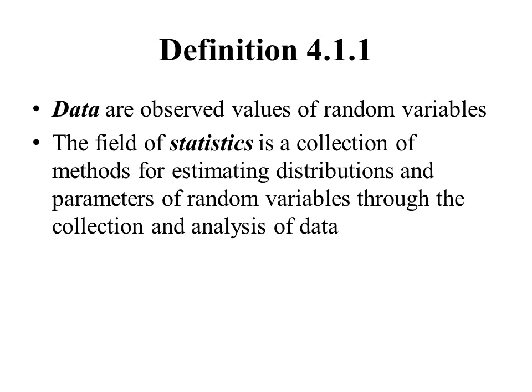Number one, data or observed values of a random variable. We just stated that definition. Second definition is the field of statistics is a collection of methods for estimating distributions and parameters of random variables through the collection and analysis of data. So that's what statistics is really all about from kind of an abstract mathematical world perspective.